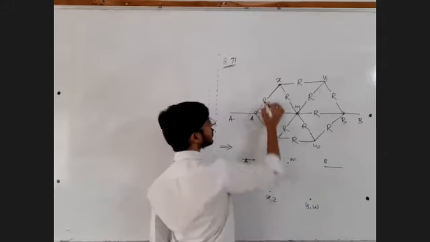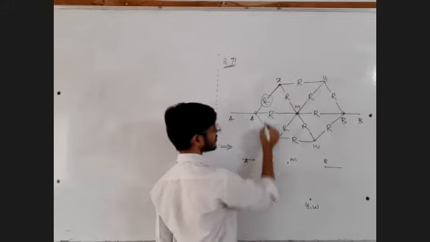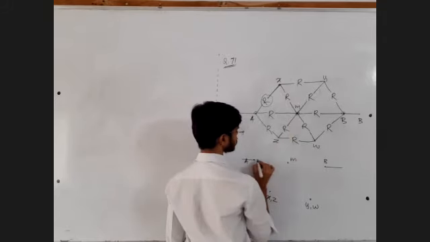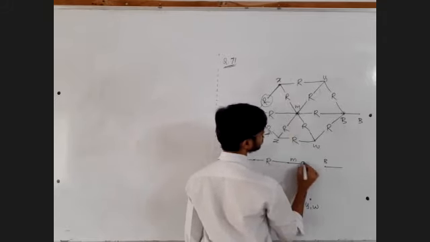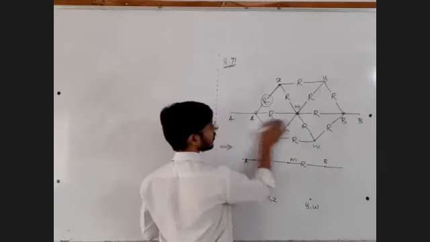Fine. This resistance between A and X, or let's draw this line first. Let's draw all the resistances which are below this line.